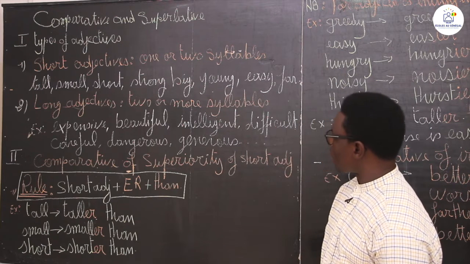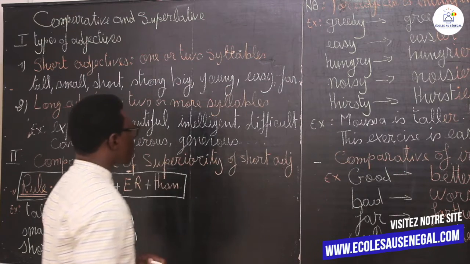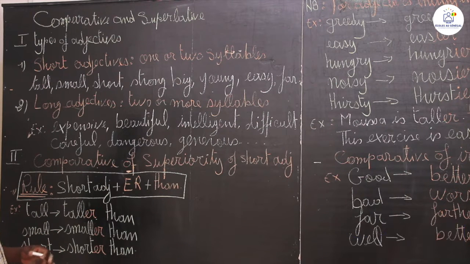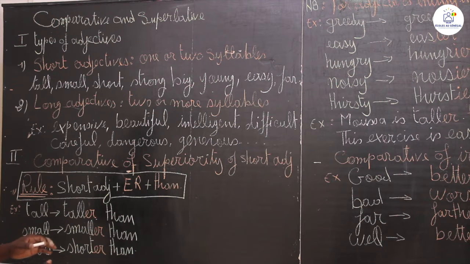All these are long adjectives because they have more than two syllables. When an adjective has only one syllable or two syllables, we say they are short adjectives. So this is the first step of the lesson and things you must know.